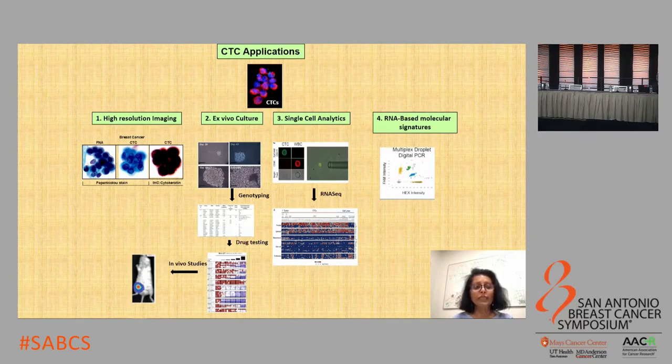The cells are intact, and therefore the RNA is of very high quality, and we can use tumor-specific RNA-based molecular signatures to look at the tumor load in the blood. We can also pick these cells and subject them to single-cell analysis, such as single-cell RNA sequencing, single-cell proteomics, as well as single-cell metal-seq to define the inter and the intra-tumor heterogeneity within each patient, as well as across a cohort of cancer patients.